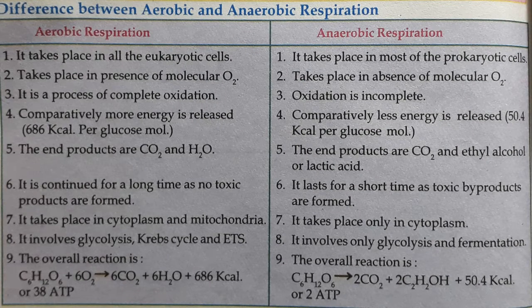Depending on the availability of oxygen as an oxidant, respiration is of two types, aerobic respiration and anaerobic respiration. Let's see the difference. Aerobic respiration takes place in all eukaryotic cells, whereas anaerobic respiration takes place in most of the prokaryotic cells. Aerobic respiration takes place in the presence of molecular oxygen. Anaerobic respiration takes place in the absence of molecular oxygen.